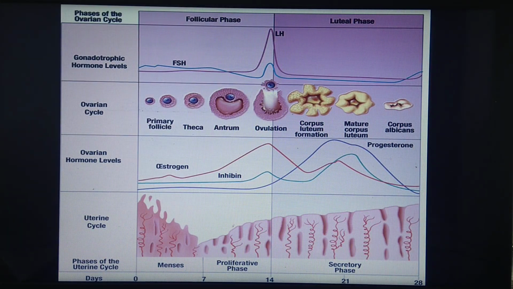We are going to see the second step, that is the proliferative phase. In the endometrium, it shows repairing of the endometrium. The thickness goes on increasing with regeneration of the network of blood capillaries and the endometrial glands. This is inside the uterus. What happens inside the ovary?